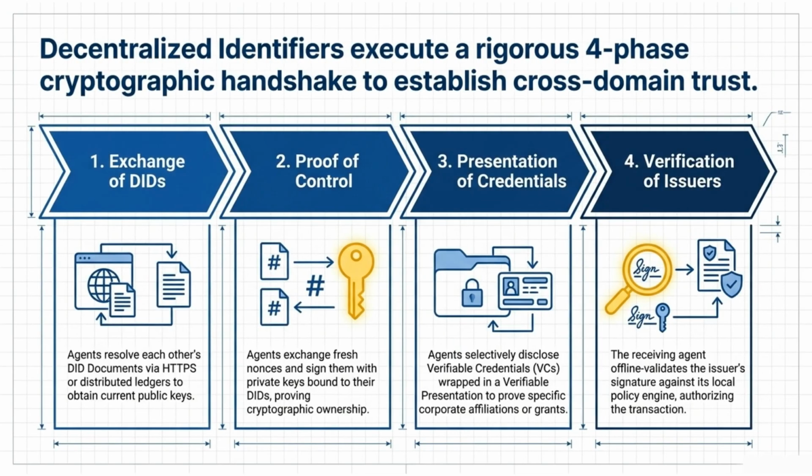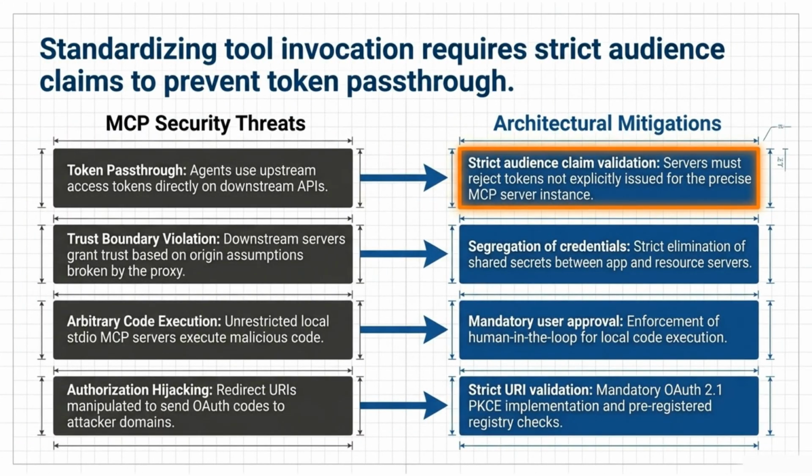Decentralized identifiers enable a 4-phase cryptographic handshake to establish trust. This process ensures secure, cross-domain communication between agents. To standardize tool invocation, we must implement strict audience claim validation. This helps prevent threats like token pass-through and unauthorized code execution.